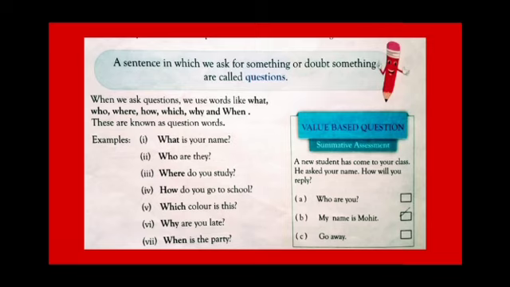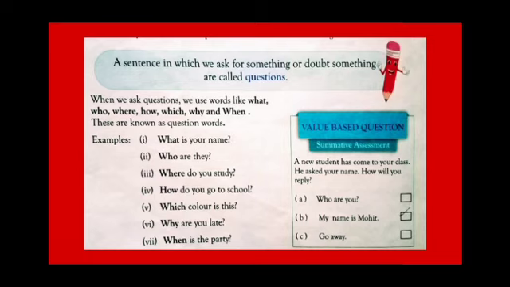Whenever we frame a question, whenever we make a question, at that time we must have the question words. Without question words, we cannot frame a single question. So the question words play a very important role in making questions. So what are the question words? Question words are the words which we use to frame the questions.